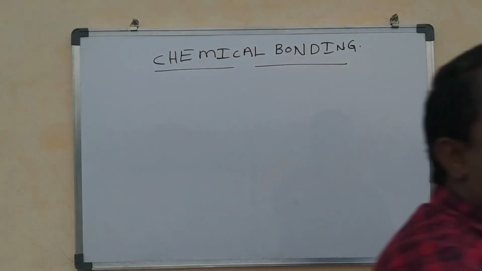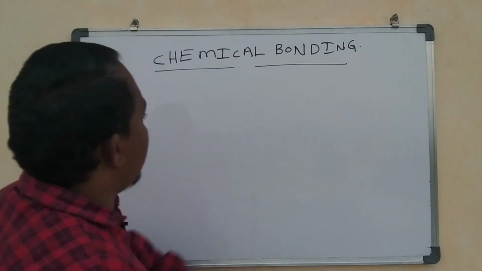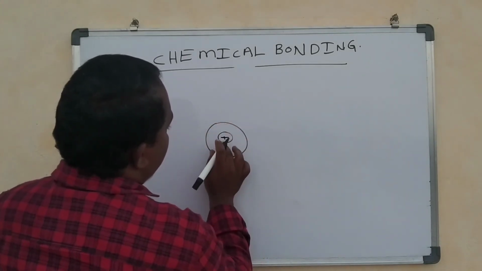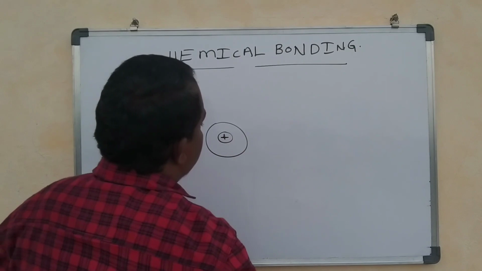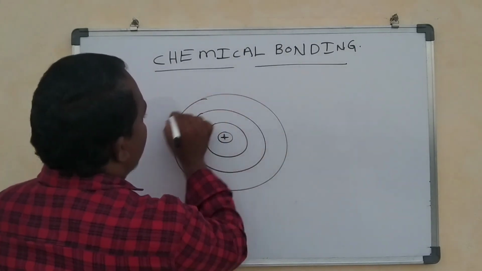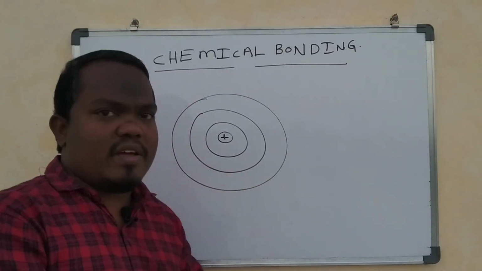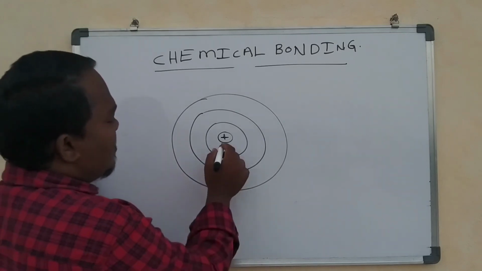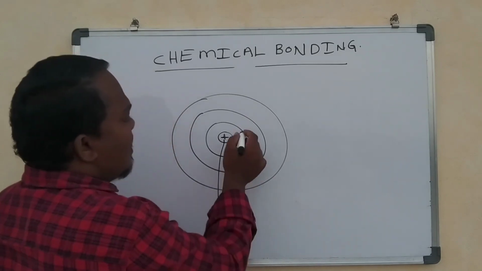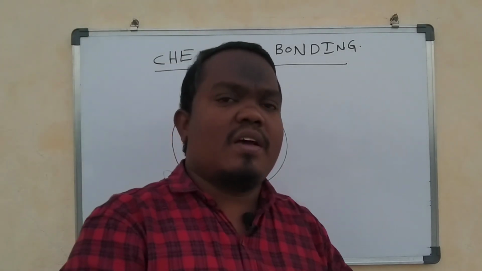First of all, we should know what the valence shell is. If there is an atom, there is a nucleus, and the nucleus has protons and neutrons, and the electrons revolve around the nucleus. We already know from the Rutherford and Niels Bohr theory that the center of the atom has protons and neutrons, called nucleons, and the electrons revolve around the nucleus in circular paths called orbits or shells.